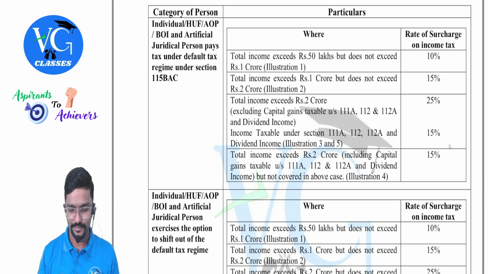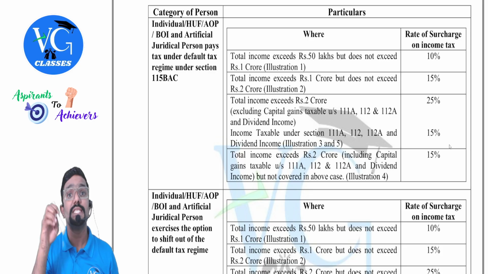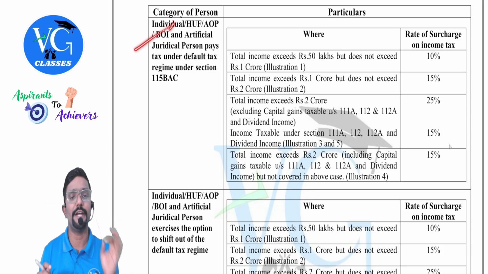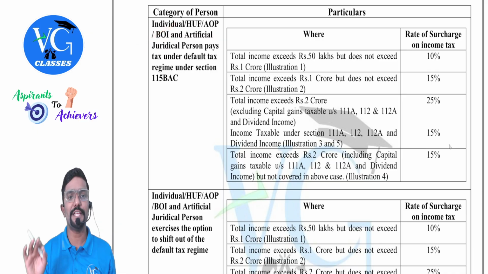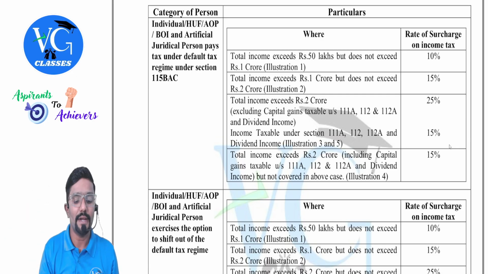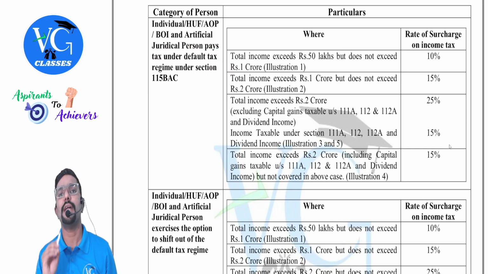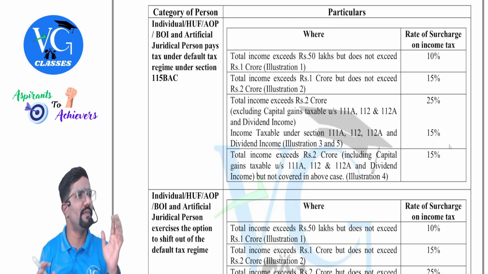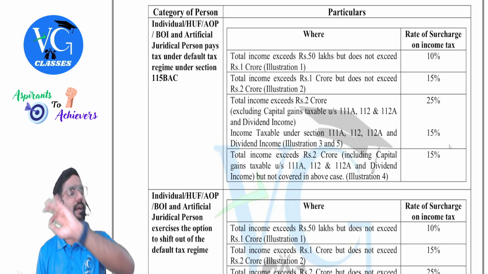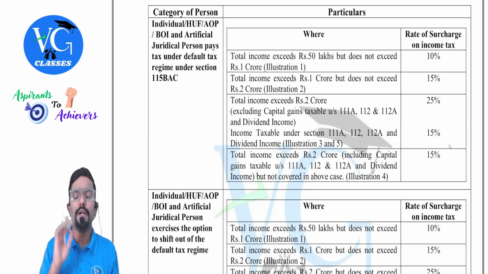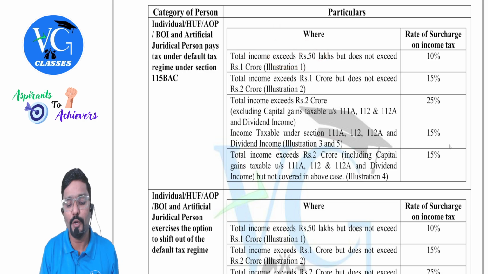Hello? Chalo. Now, coming to the surcharge rates. Please don't get confused between tax rates and surcharge rates. This is the surcharge rate. For whom? Individual, HUF, AOP, BOI and artificial juridical person paying tax under the default tax regime under section 115BAC. What is the surcharge rate? Guys, simple. Here we need to check the total income figure. If total income is up to 50 lakh, no surcharge. Only pay tax plus cess. That's all.